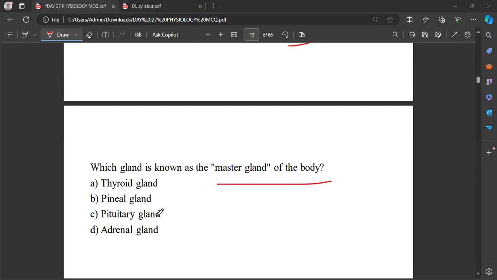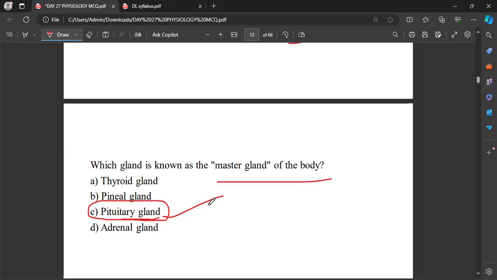That will be the pituitary gland. Okay, and this pituitary gland is getting activated by which gland, which hormone? We are calling this pituitary gland a master gland, and this is getting activated by, yeah, that will be the hypothalamus.